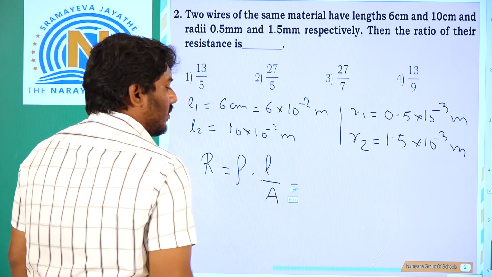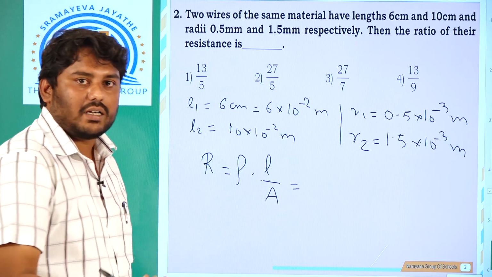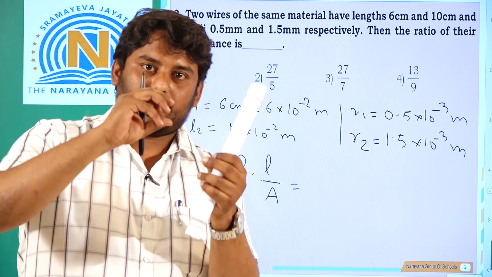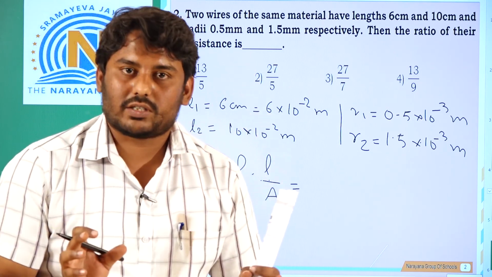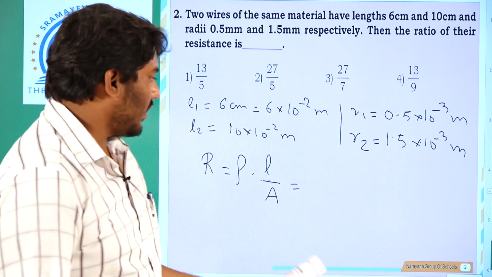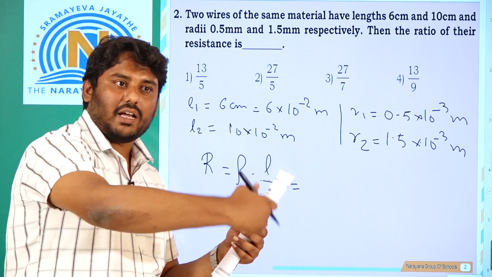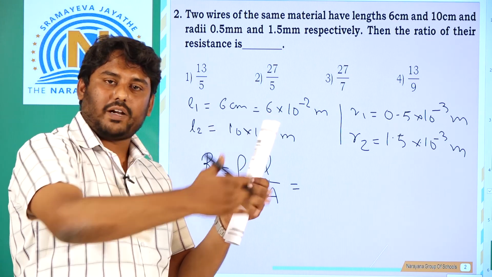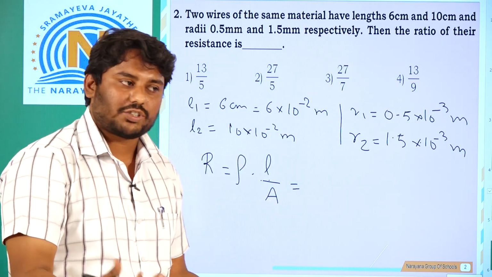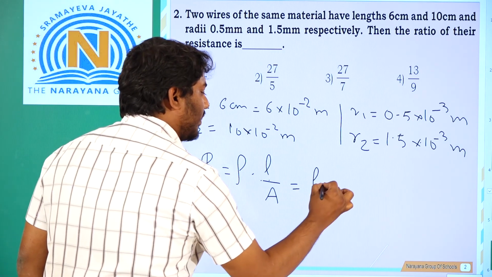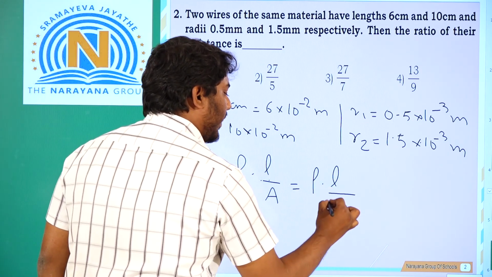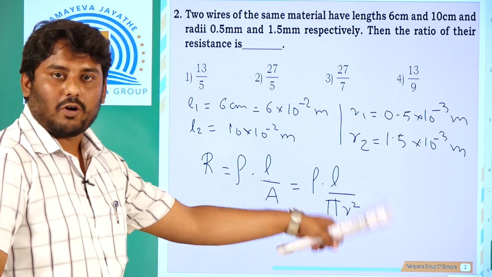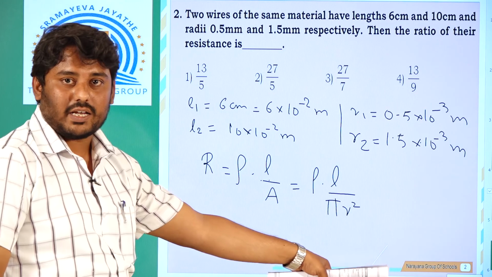Now whose area is this? The area of the wire. A wire is cylindrical in shape. If I consider any infinitesimally small part, it's circular. So this area is the cross-sectional area, and the cross-sectional area is a circle. One of the faces of the wire is a circular shape. So I can modify this as rho into L by pi r square. This is the formula for the relation between the resistance and the radius.